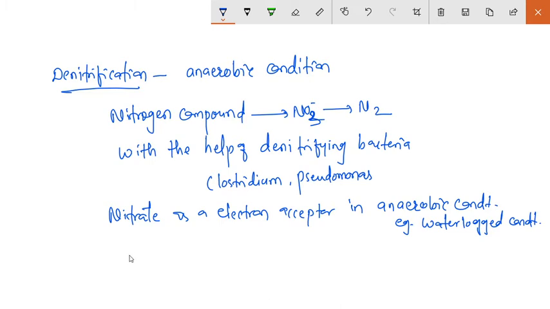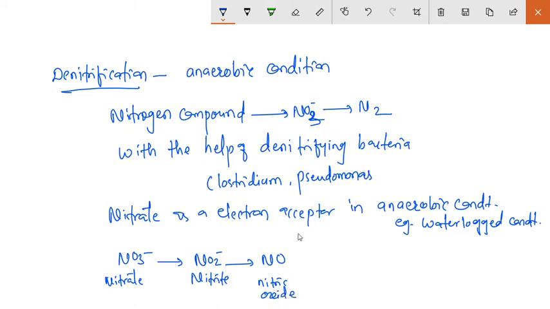So in this process, the nitrate is converted into nitrite. This nitrite is converted into nitric oxide.